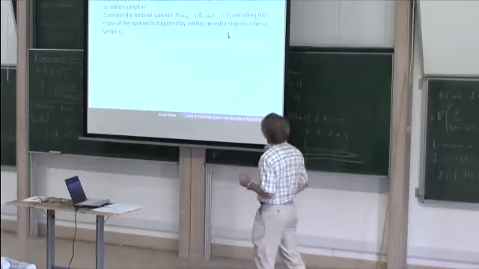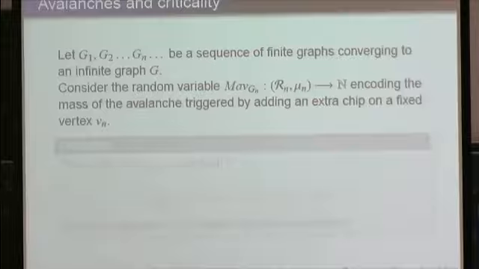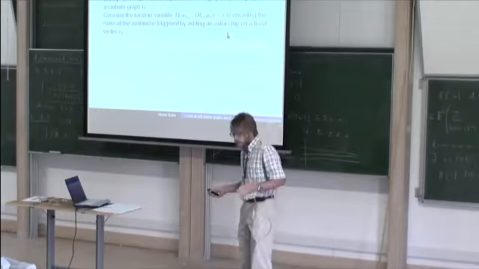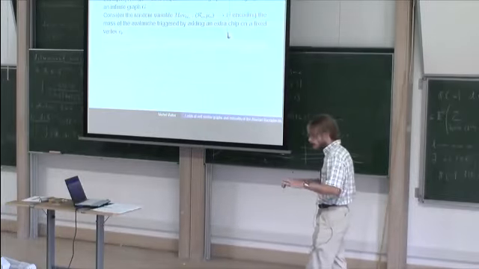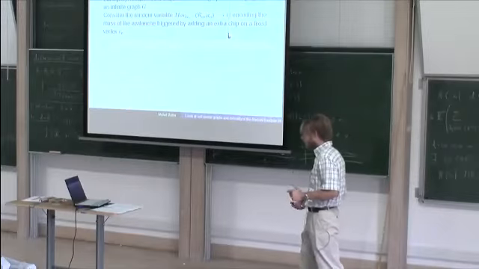More precisely, we consider the following random variable, encoding the mass of the avalanche triggered by adding to some recurrent configuration an extra chip on a fixed vertex. By the mass of the avalanche, we mean the total number of distinct vertices fired during the avalanche.